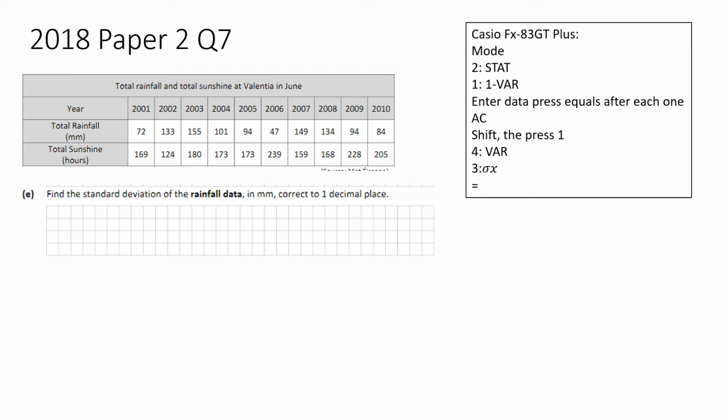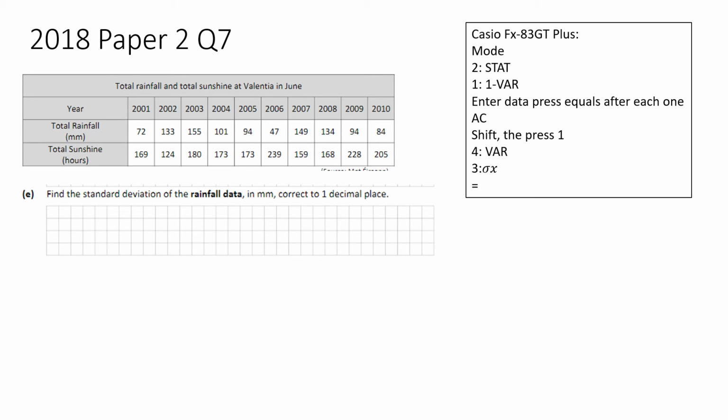So for the next one then, you're trying to find standard deviation of rainfall. So what you need to do is, if you're on the old calculator, these are the steps that you need to follow. So you go to mode, then go to 2 for stats, go to 1 for variance, then you'll get a table where it says X and you sub in your data. So your data comes from 72 because it's rainfall, equals 133, equals 155, equals 101, equals 94, equals 47, equals 149, equals 134, equals 94, equals 84, equals.